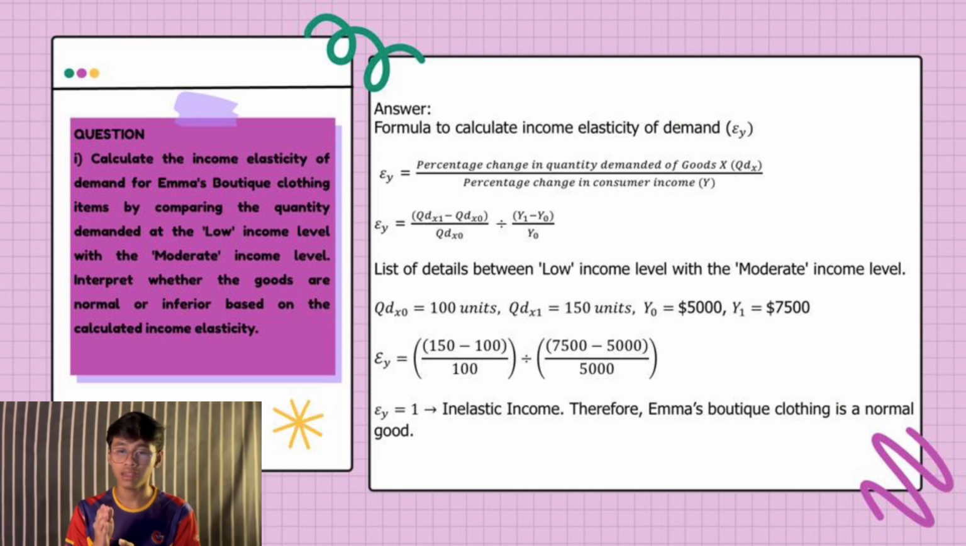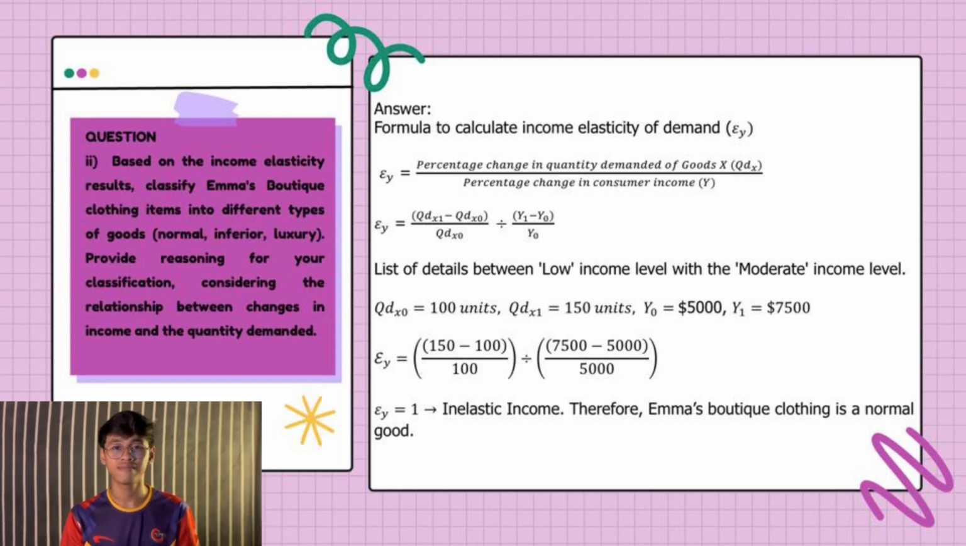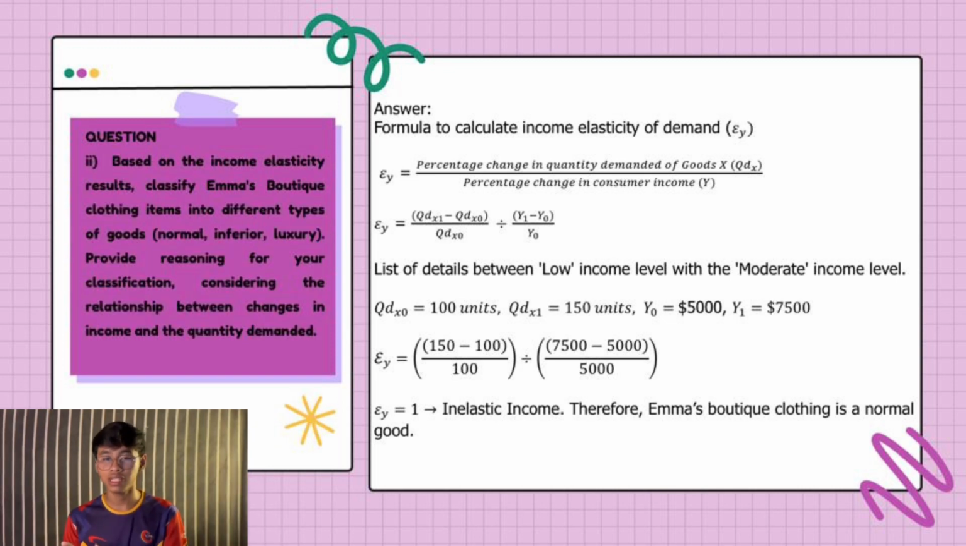From the table itself, we see that the low income level is the old and the moderate income level is the new one. So just place the values into the equation, and the result we get is income elasticity equal to 1, which is income elastic. Therefore, Emma's boutique clothing is a normal good. Okay, so next we go to the next question.